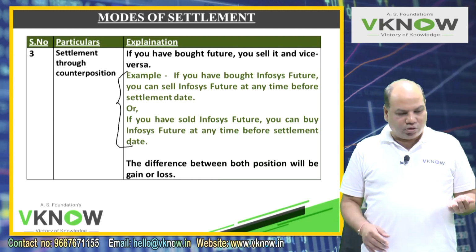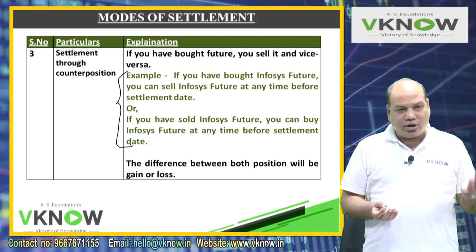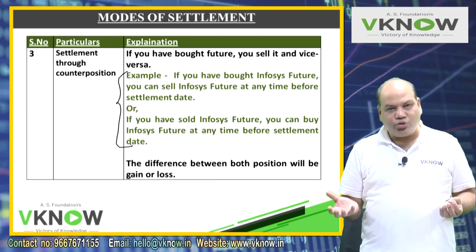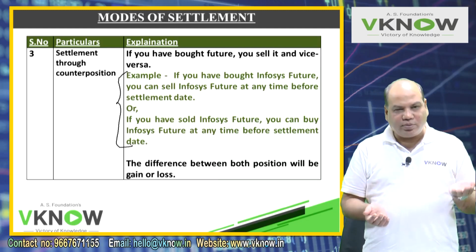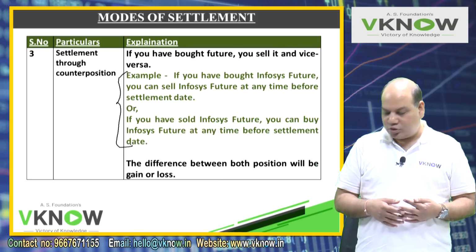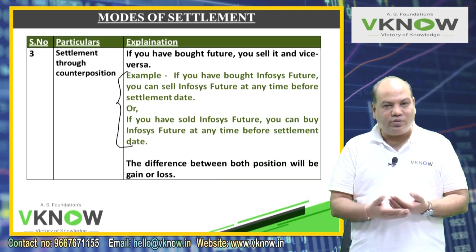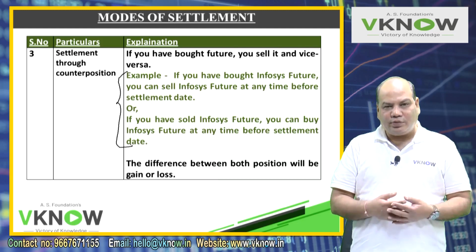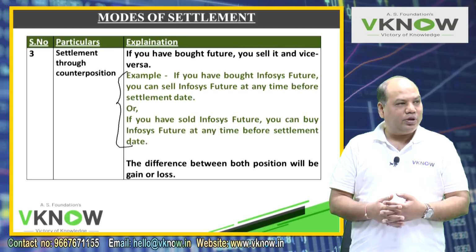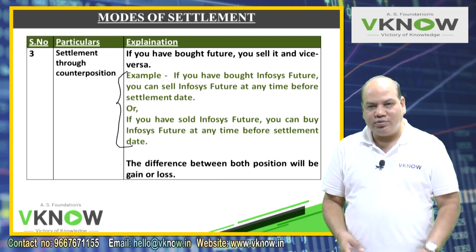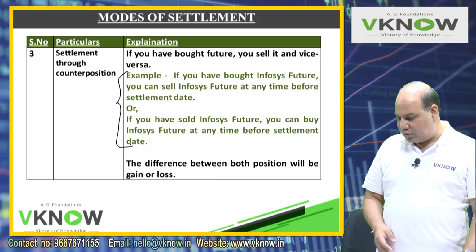So how do you compute gain or loss? Like in schools, buying rate, selling rate, the rate at which you bought and the rate at which you sold. Compare. So if the selling price is more than buying price, profit. If buying price is more than selling price, loss. So you bought Infosys future at 2000, sold next day at 2100, 100 rupees profit. You bought Infosys today at 2000, next day the price has gone down to 1800 rupees, you got scared, you sold it, loss of 200 rupees. So that is how the loss and gain are computed.